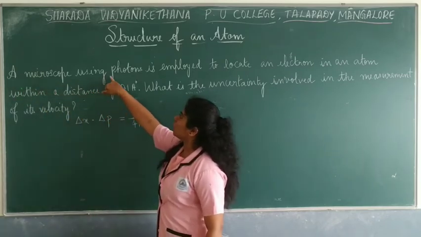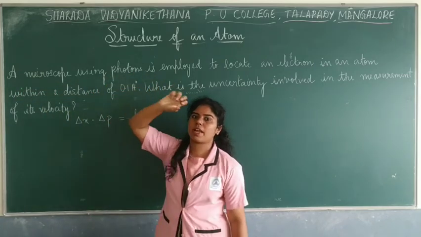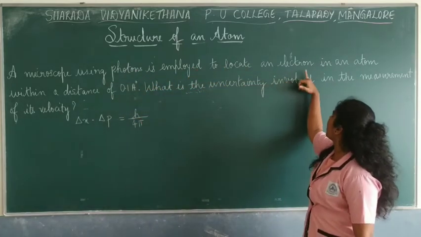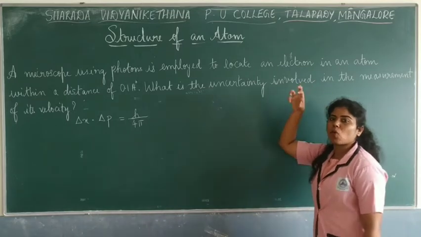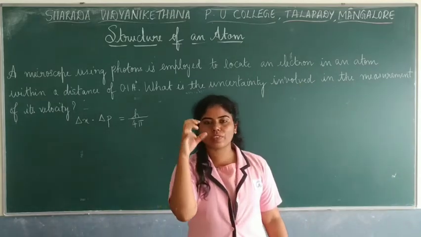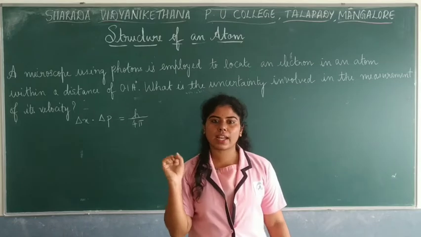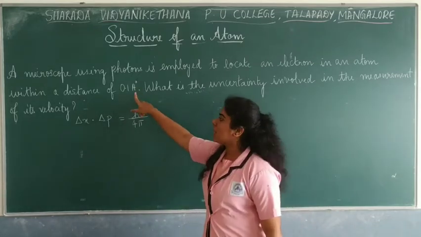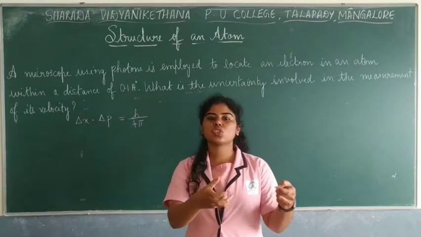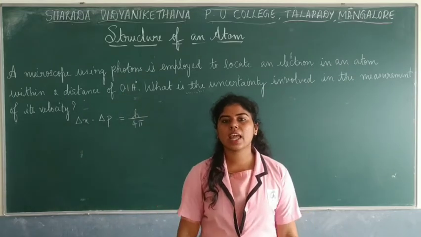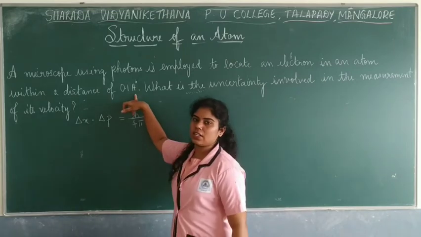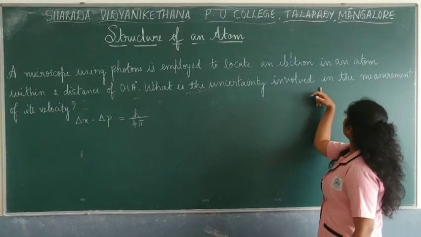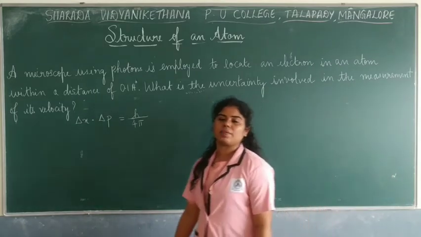A microscope using photons. There is a microscope which uses photons, employed to locate an electron in an atom. Now what we have to do is, through a microscope, locate an electron within a distance of 0.1 angstrom. Distance in the sense there is a change in the position, right? So delta x is given here. What is the uncertainty involved in the measurement of its velocity?